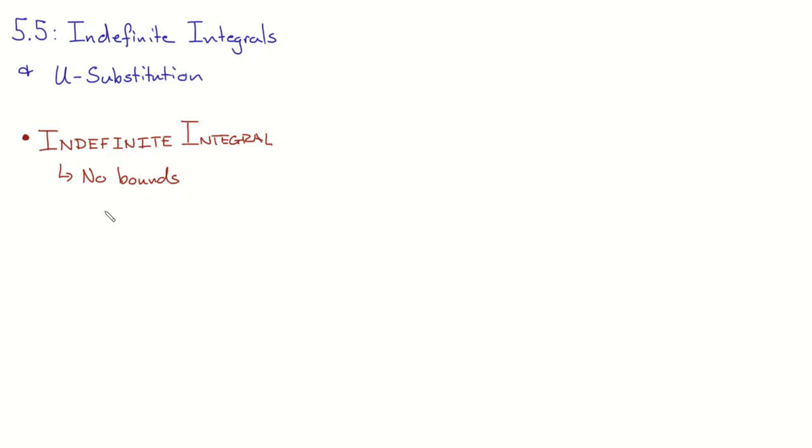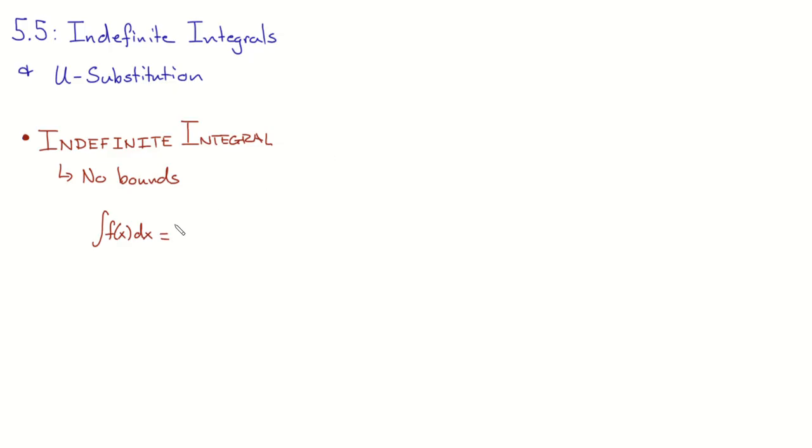Piece of cake. If we want to take the indefinite integral of a function, f of x dx, without any bounds, do you have a gut feeling on what this ought to be? We've used a symbol without bounds before in a kind of cheater way. How do you take the integral? What do you have to calculate?